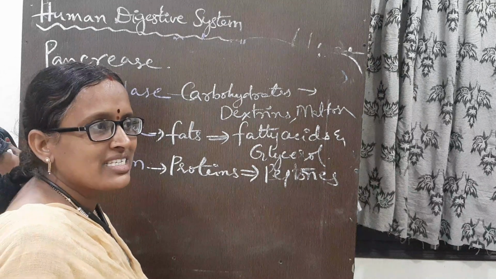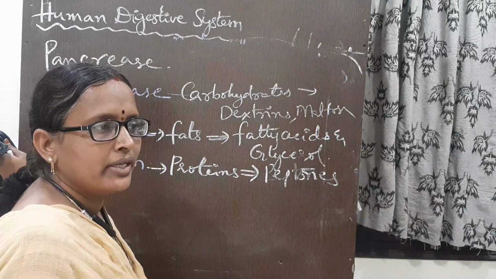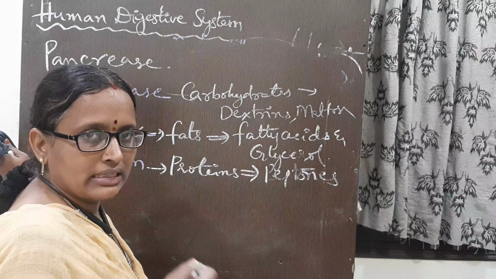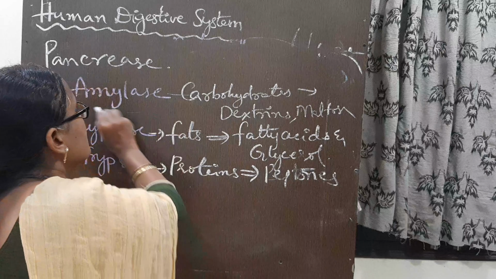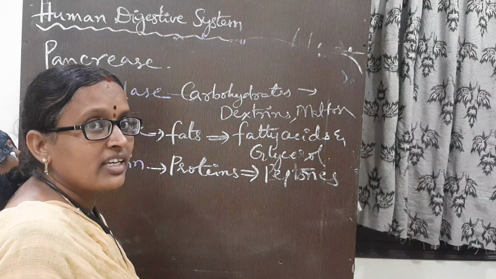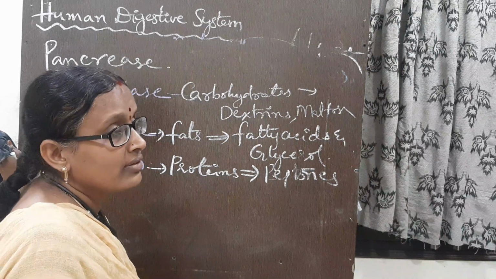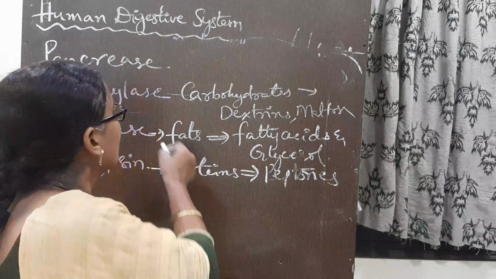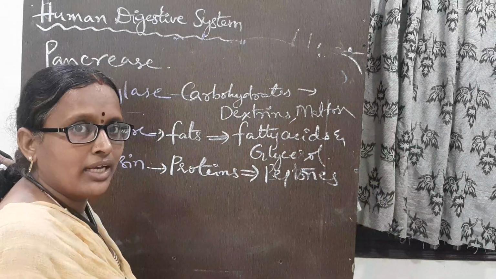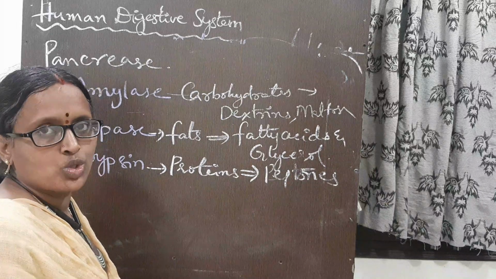Carbohydrate digestion has already started in the mouth. If any carbohydrates are left, amylase is again going to act on them. Some people just swallow the food without chewing it. In those people, carbohydrate digestion may start in the stomach only. So amylase acts on carbohydrates and converts them into dextrins and maltose.